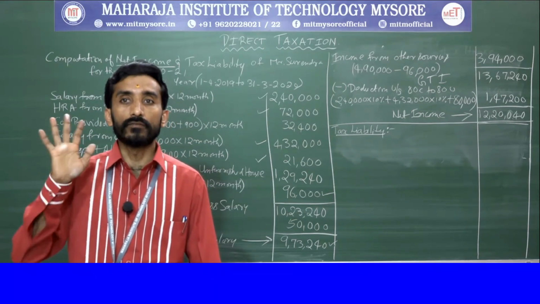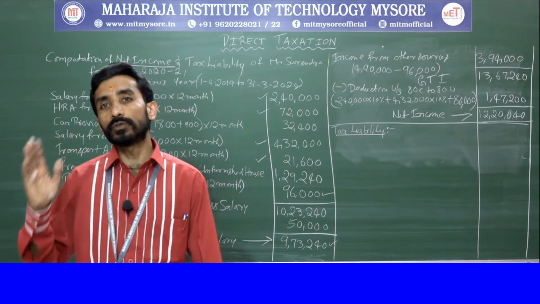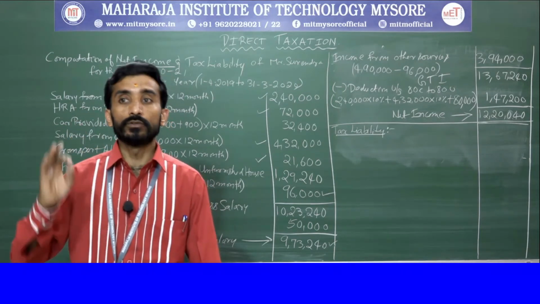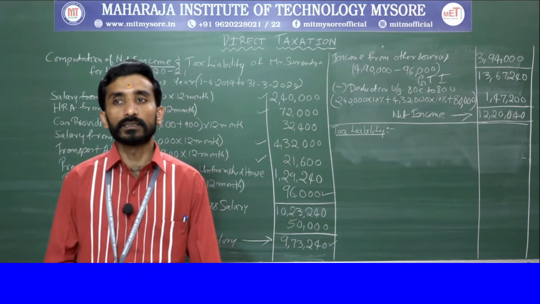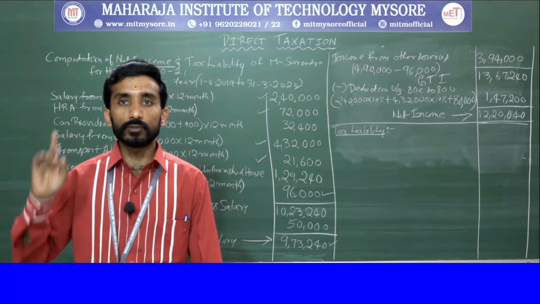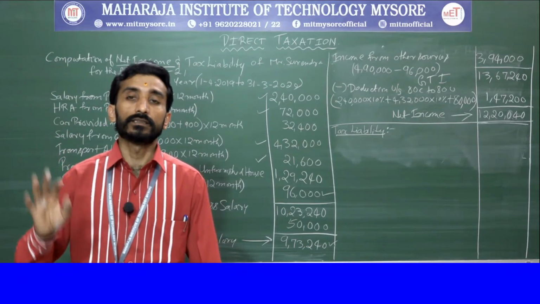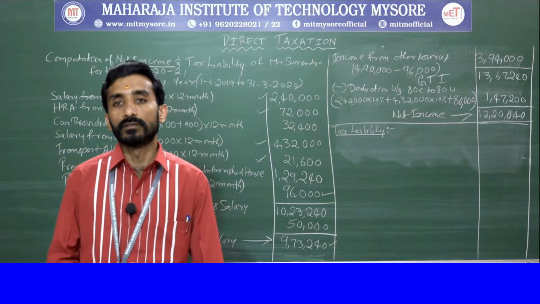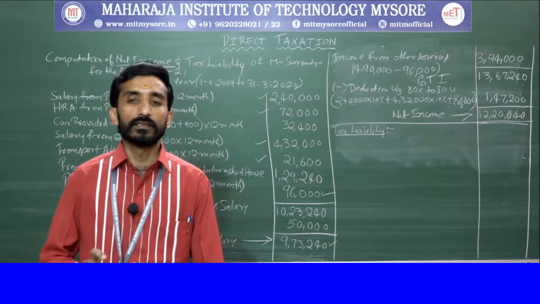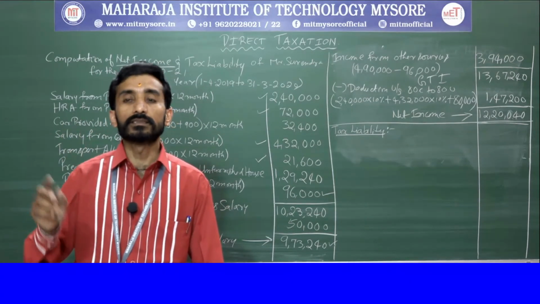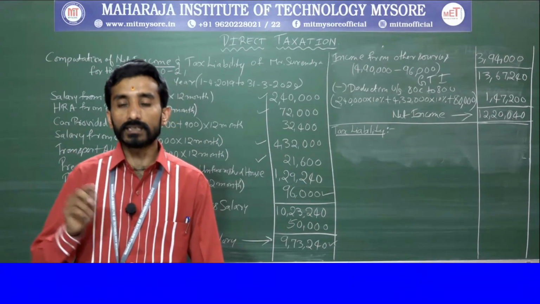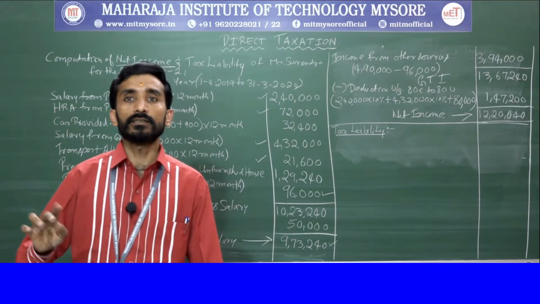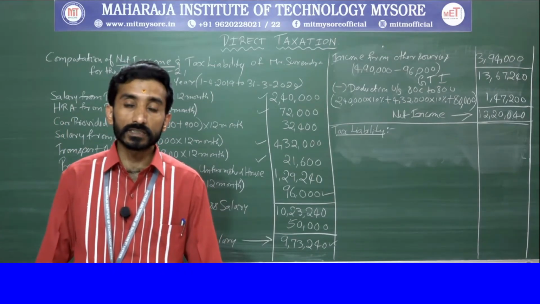2,50,000 to 5 lakh, 5%. 5 lakh to 10 lakh, 20%. 10 lakh to 50 lakh, 30%. Again 50 lakh to 1 CR, it is 30% plus 10% surcharge. 1 CR to 2 CR, 30% plus 15% surcharge. 2 CR to 5 CR, 30% plus 25% surcharge.